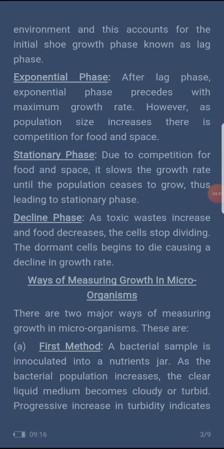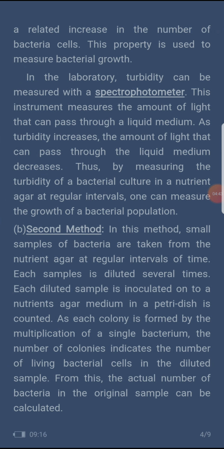A progressive increase in turbidity indicates a related increase in the number of bacterial cells. This property is used to measure bacterial growth. The instrument used to measure turbidity is the turbidimeter, and it can also be measured with a spectrophotometer.